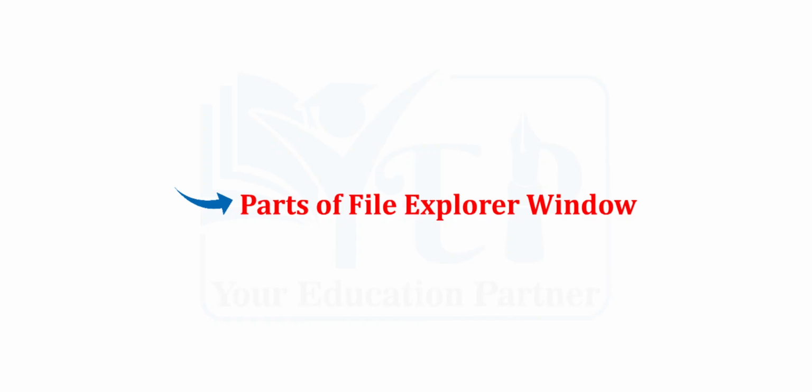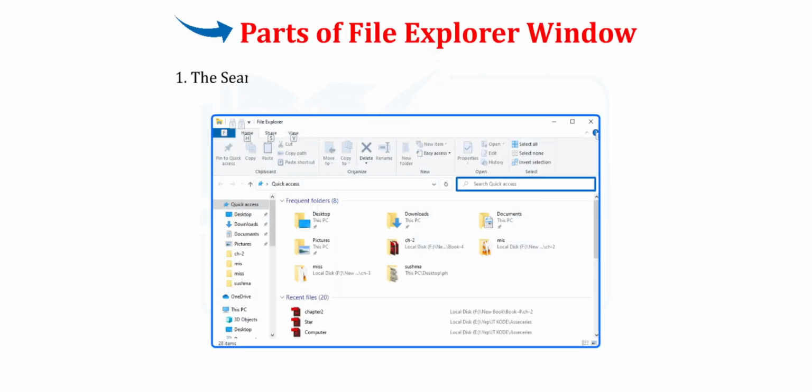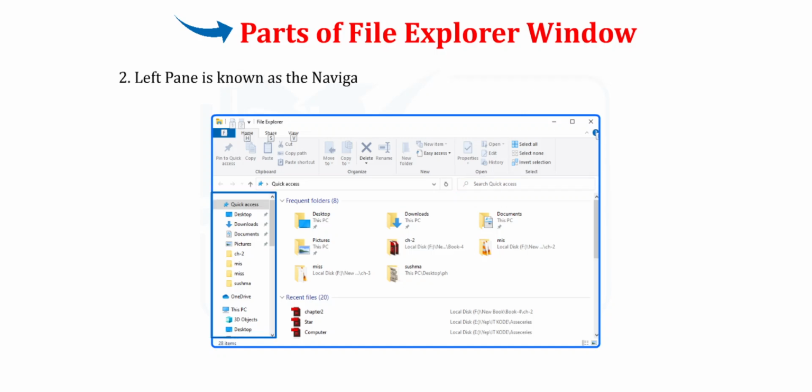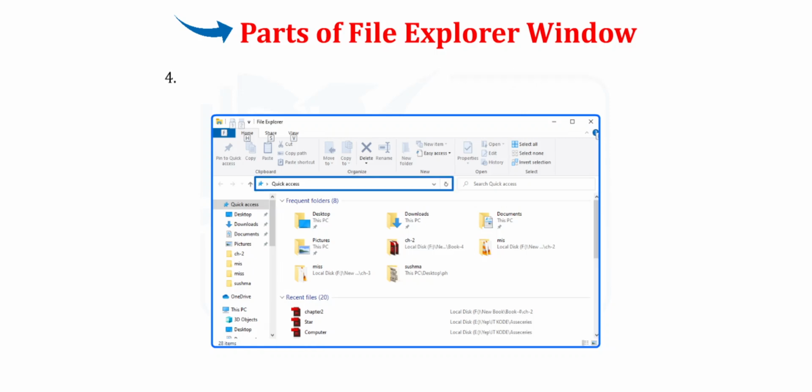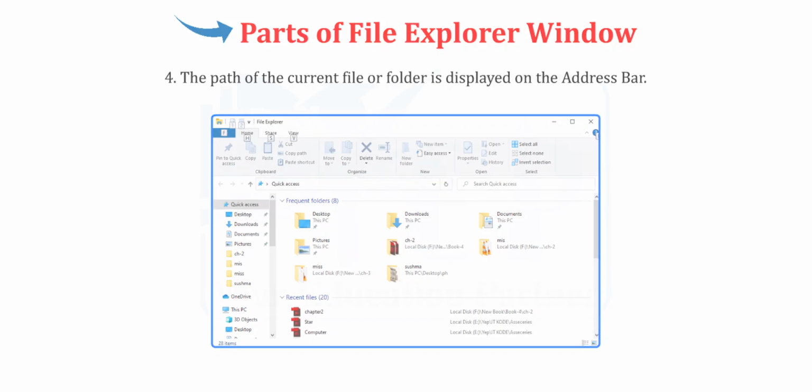Parts of the File Explorer window. 1. The search box is used to search for files or folders in the system. 2. The left pane is known as the navigation pane and is used to explore disks and drives. 3. The right pane is known as the content area. It contains icons representing the drives in the system. On double-clicking the icon, the content of a drive or folder is displayed. 4. The path of the current file or folder is displayed on the address bar.